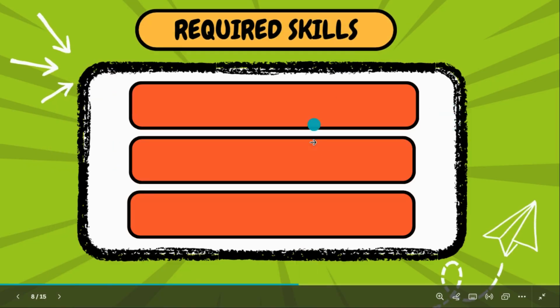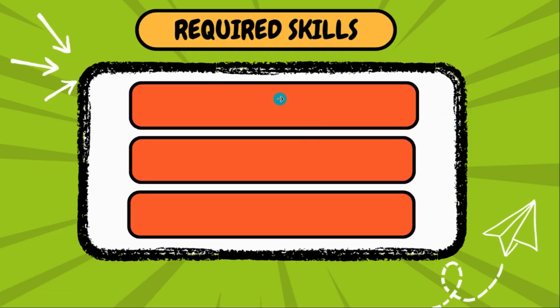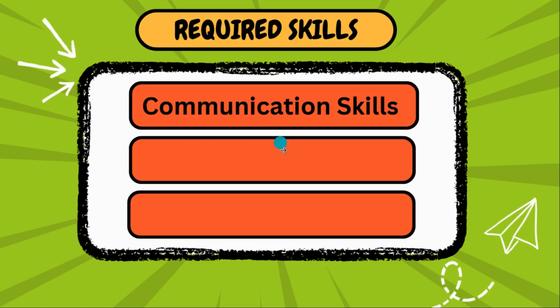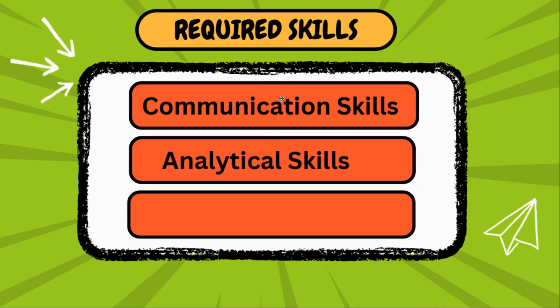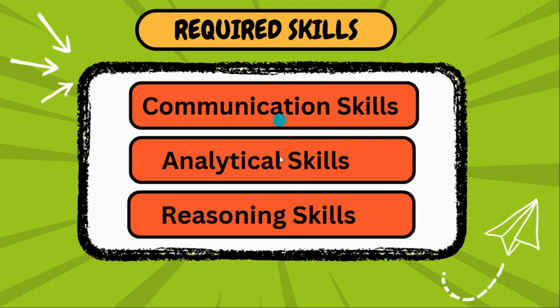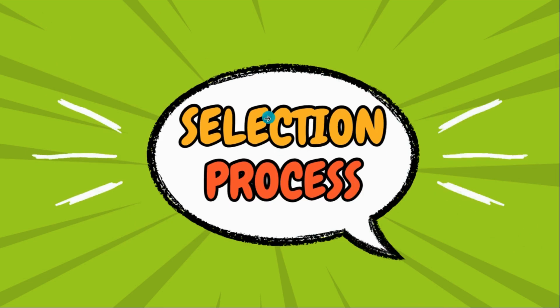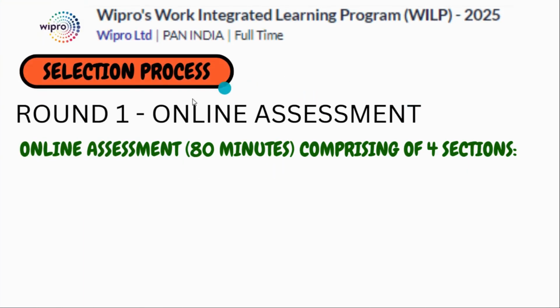Now next, there are some required skills. The first required skill is communication skill, the second is analytical skill, and the third is reasoning skill. There are three skills required in this opening. And next, what is the selection process? The selection process is based on three rounds.